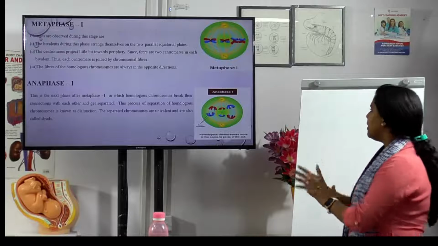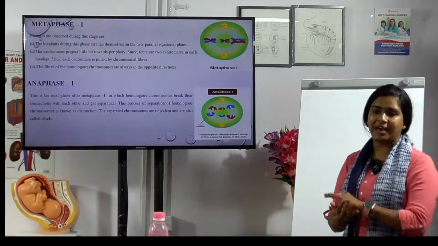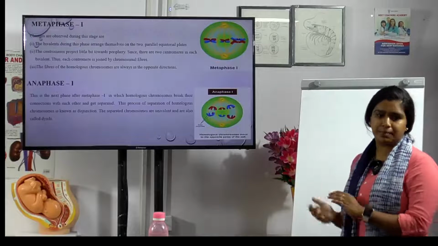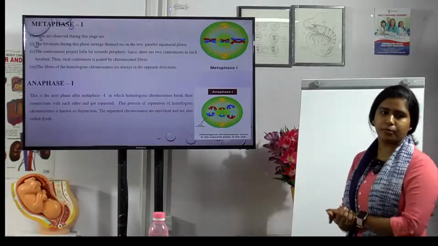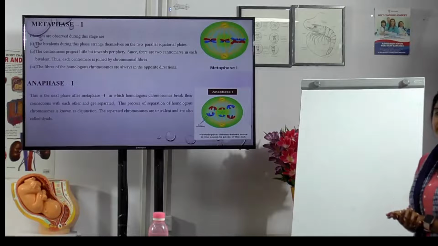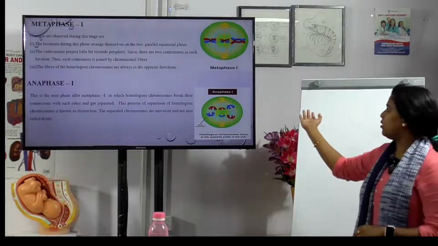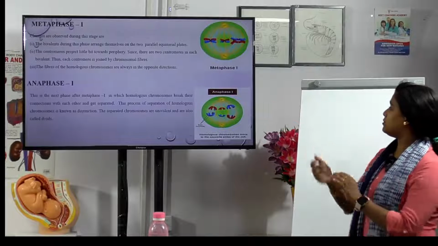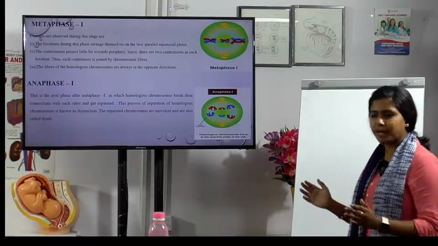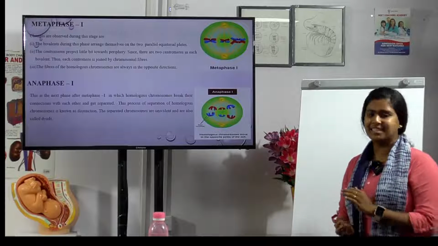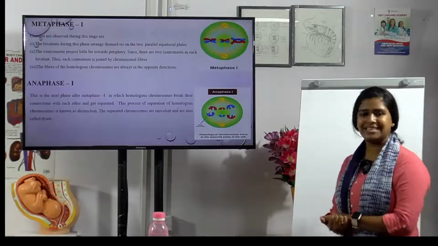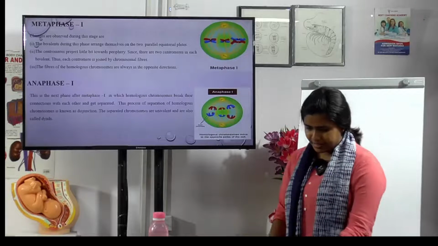That is metaphase. Now the next is anaphase. In this phase the chromosomes separate again and go towards the centrioles. Earlier they were in the equatorial plane, now what happens? The process of separation of homologous chromosomes is called disjunction. The separated chromosomes are univalent and also called dyads. And the next is what phase?